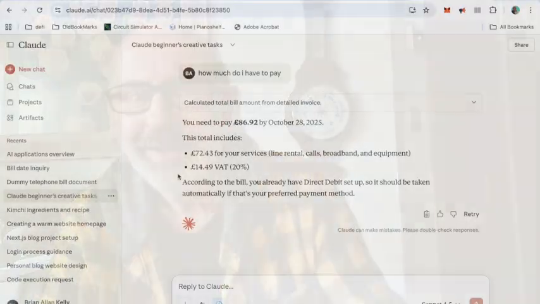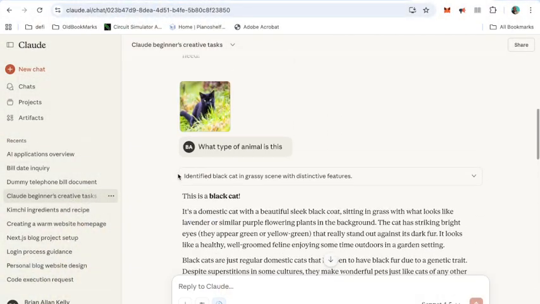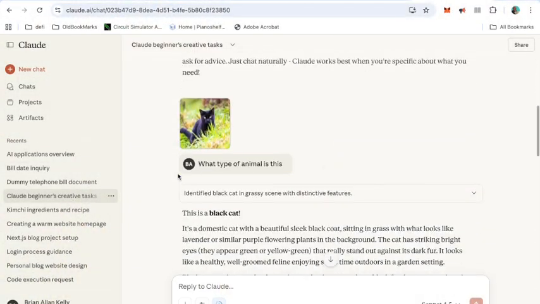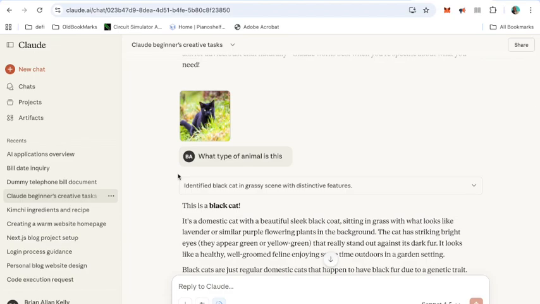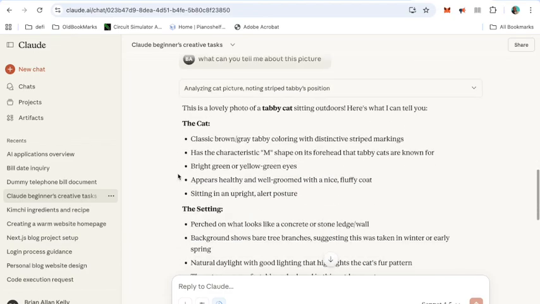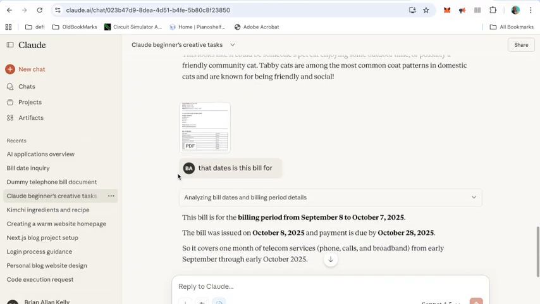So that's really handy for just getting the information you need. You don't have to wade through stuff, reading it all. Just download your document, ask the question, and up it comes. It's so simple, so easy. I think that is brilliant. I think that alone is going to change my life. So we're impressed with what it can do with analysing the pictures and everything. I love that.